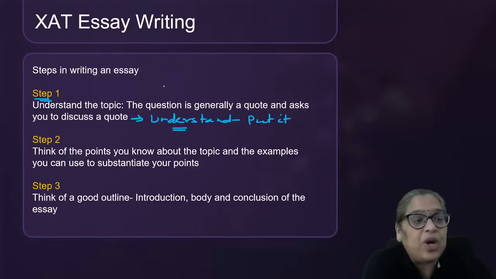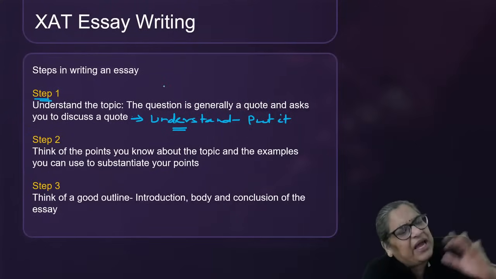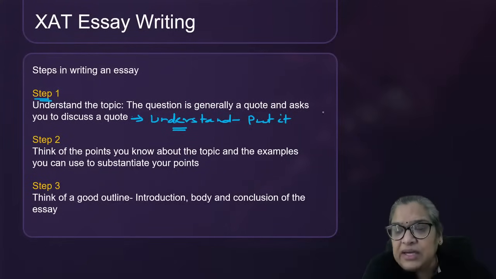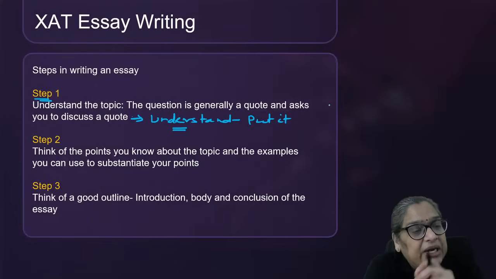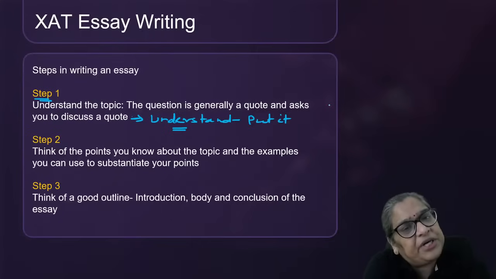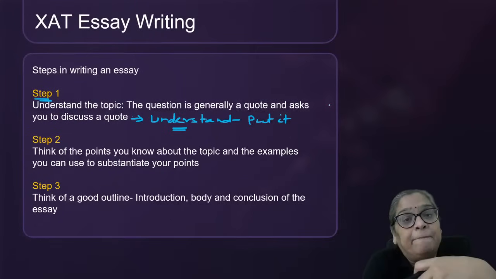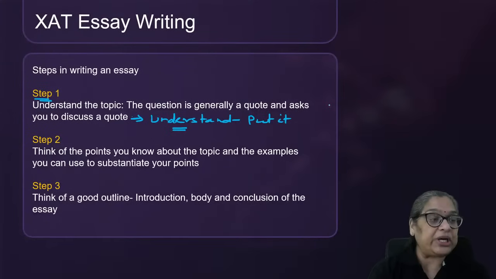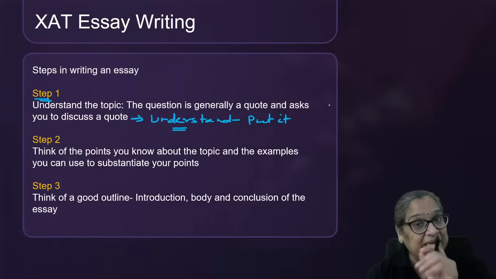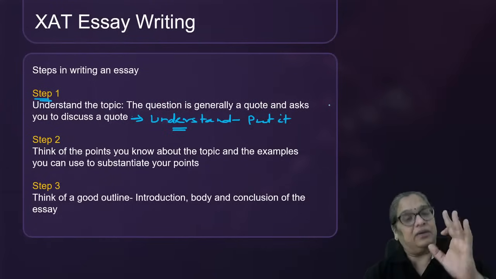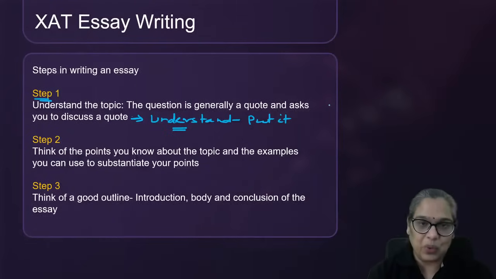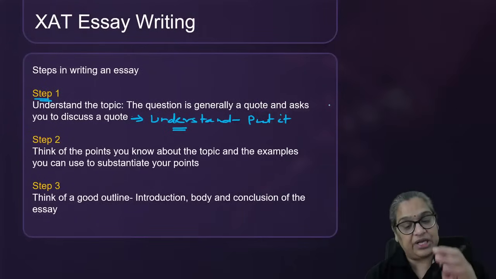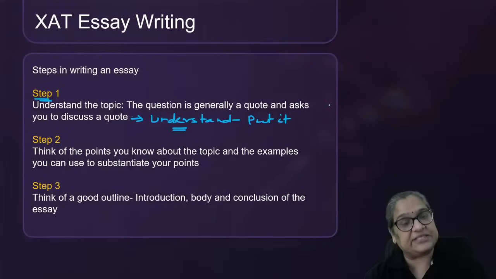Let me just tell you, unless it's way off, they are not really looking at your ability to literally interpret something. Your interpretation may be a little different from mine. What they are looking at is, this is the topic, this student has understood it like this and written it this way. So the key they are looking at is, how have you understood the topic? Generally, you don't go way off. Relevant. Is your essay really answering the topic?